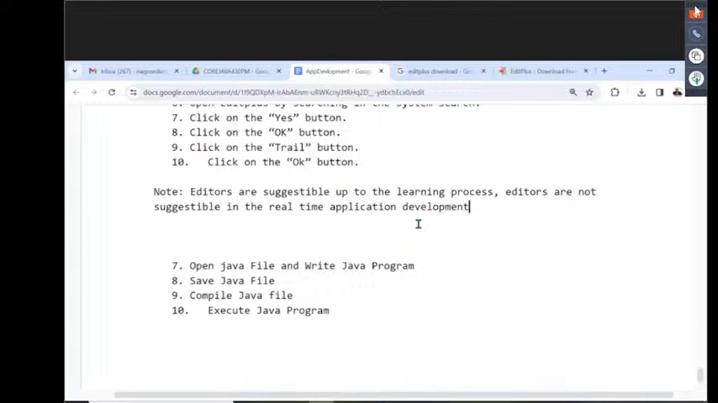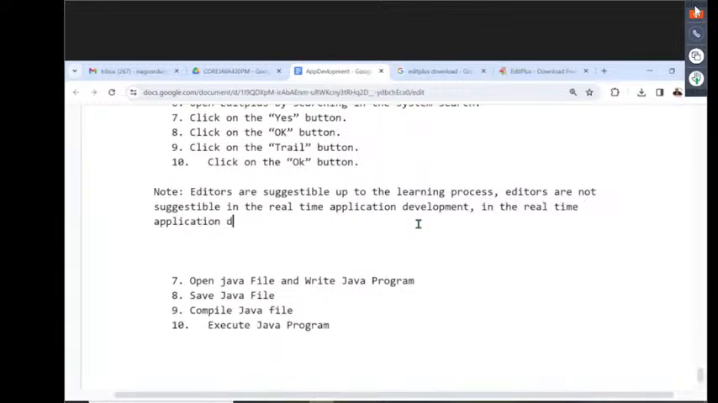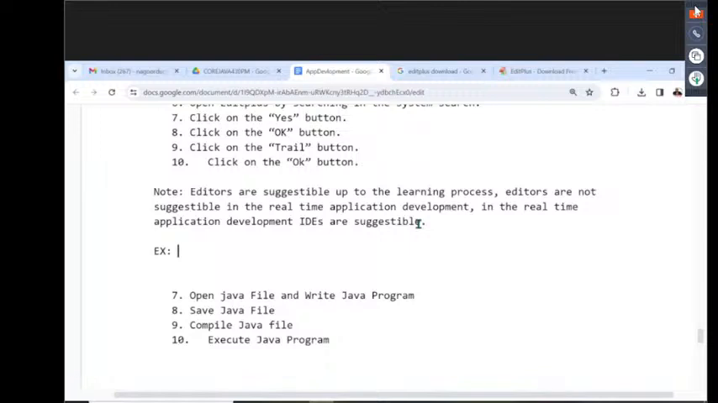What are suggestible in real-time application development? In real-time application development, what are suggestible actually? IDEs are suggestible. What are the various IDEs which are available outside? If you observe, Eclipse is one of the IDEs. IntelliJ IDEA is another one. NetBeans is another one here.